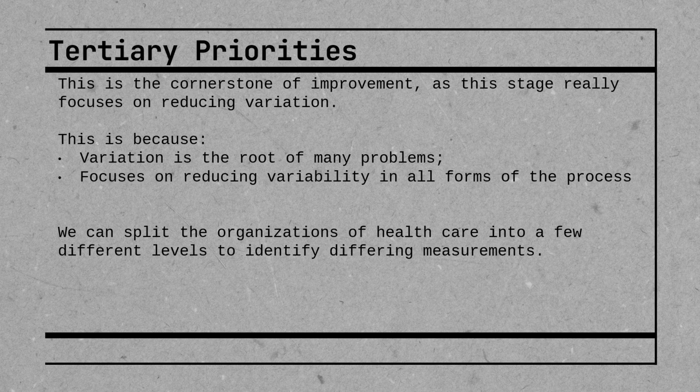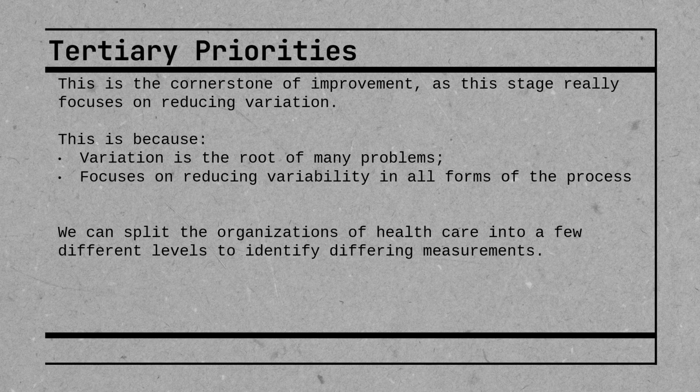From secondary, we move on to tertiary priorities. So this is the cornerstone of improvement, and this is where we really start to focus our attention on reducing variation. So the reason for this is because variation is typically the root of many of the problems. And so we focus on reducing variability in all forms of the process. By doing so, by mainstreaming everything, we can usually get to the root of the problem and fix it completely.